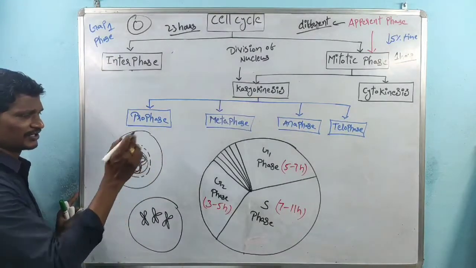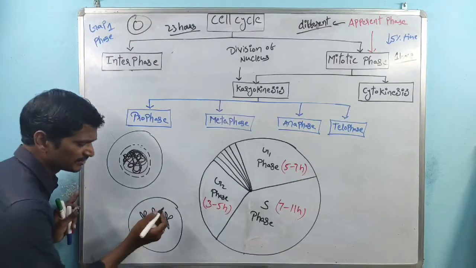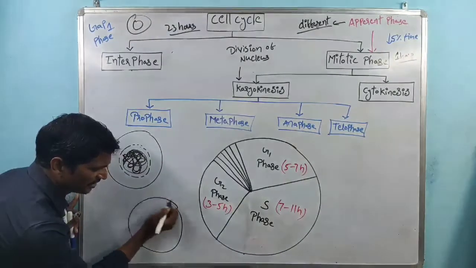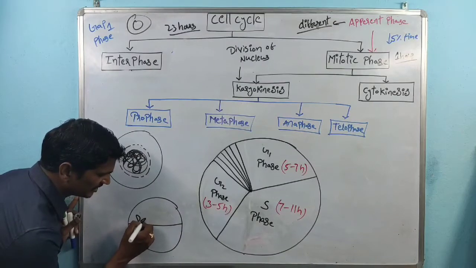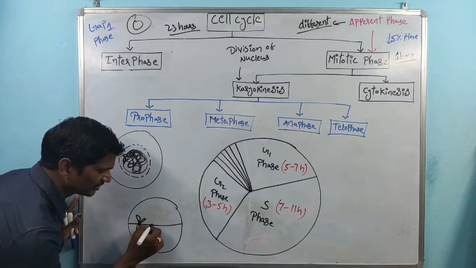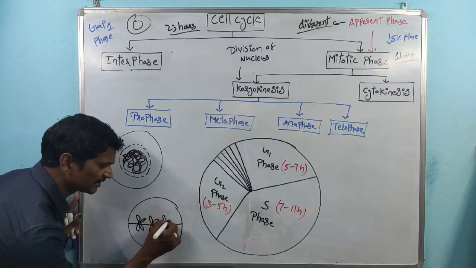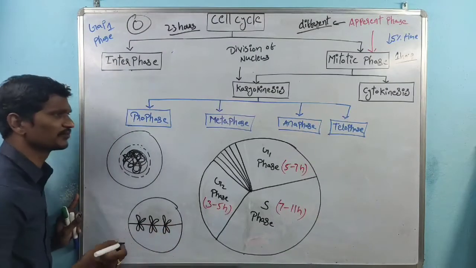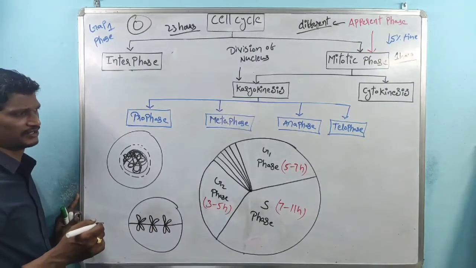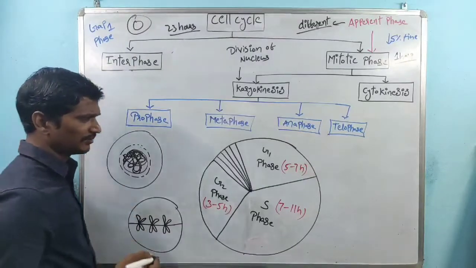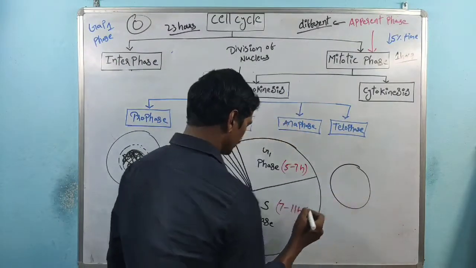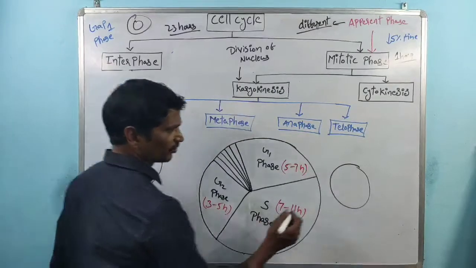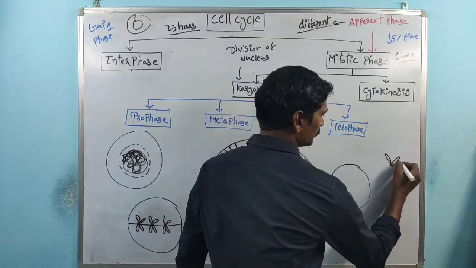Right? And coming to the next one, metaphase. In metaphase, all the chromosomes are arranged on the cell equatorial plate, or center of the cell. So this phase is called metaphase. Coming to the anaphase, this is one of the chromosomes, right?